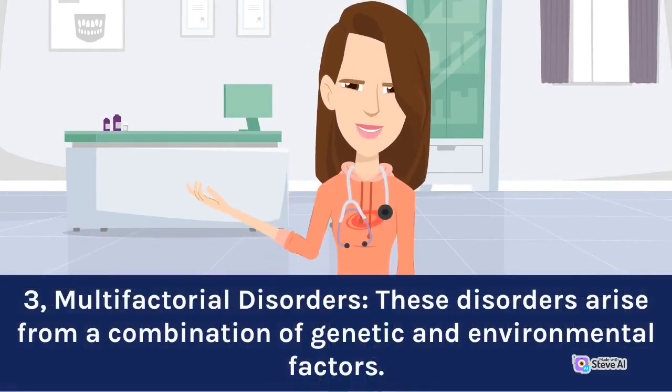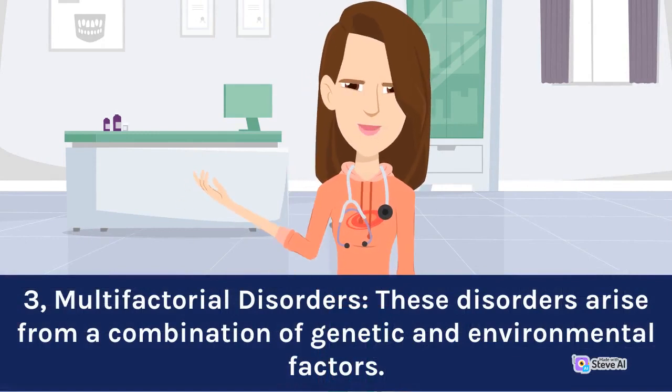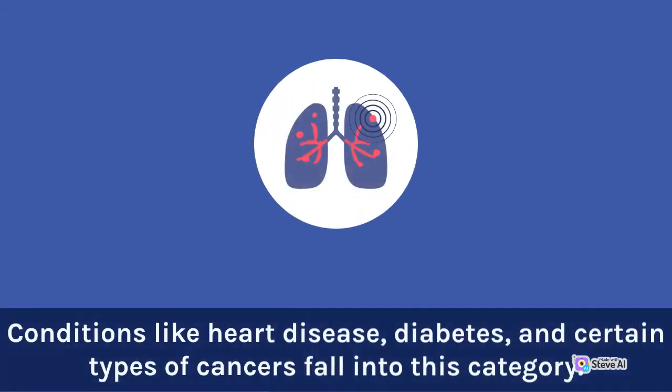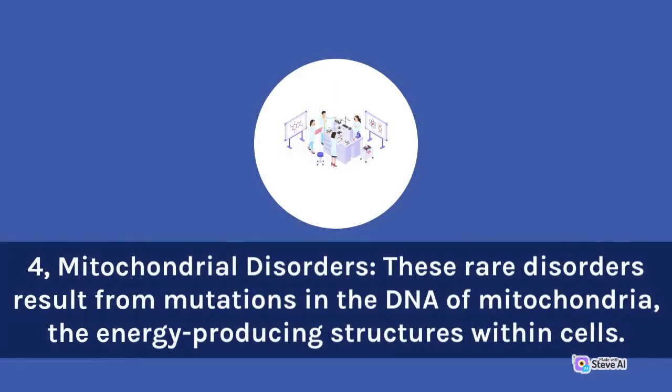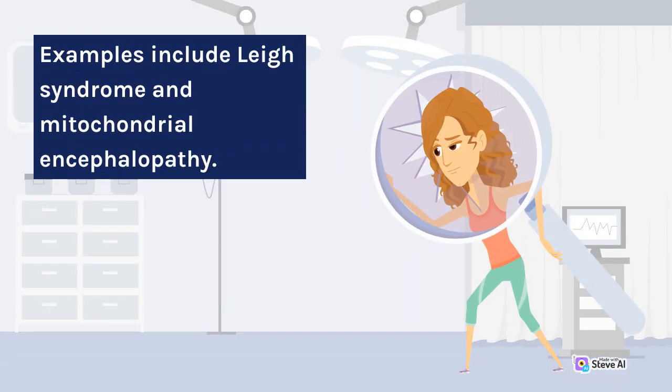3. Multifactorial disorders. These disorders arise from a combination of genetic and environmental factors. Conditions like heart disease, diabetes, and certain types of cancers fall into this category. 4. Mitochondrial disorders. These rare disorders result from mutations in the DNA of mitochondria, the energy-producing structures within cells. Examples include Leigh syndrome and mitochondrial encephalopathy.